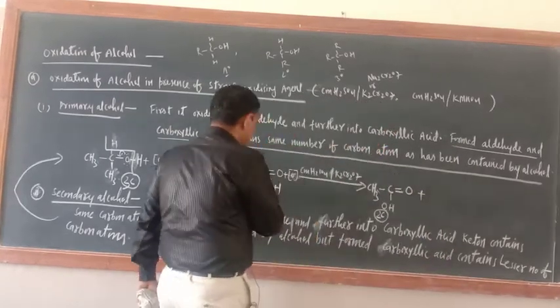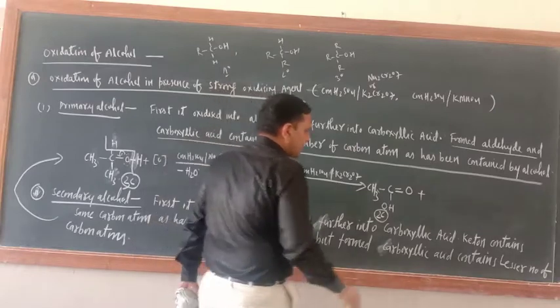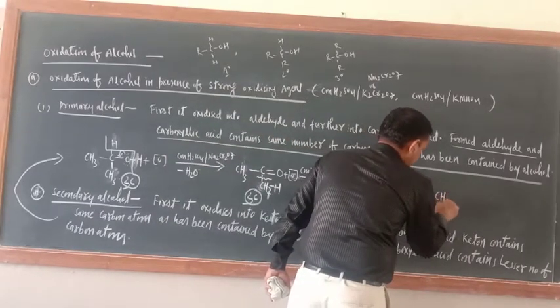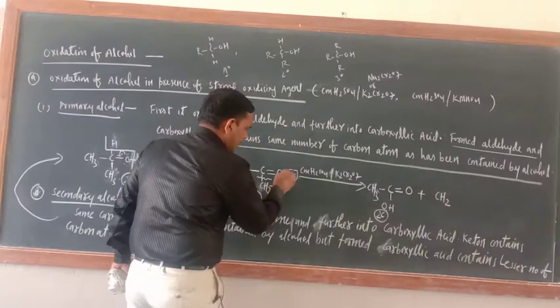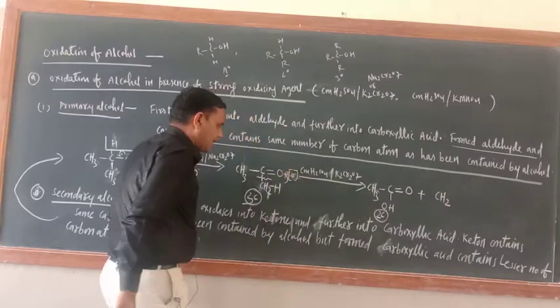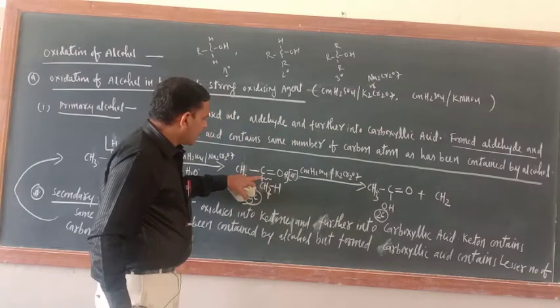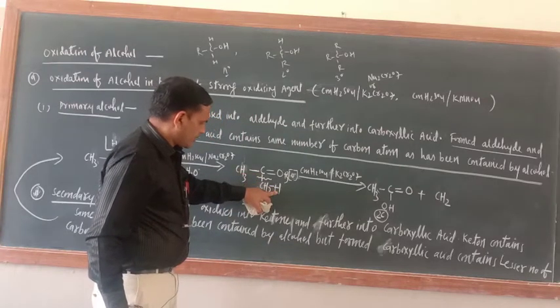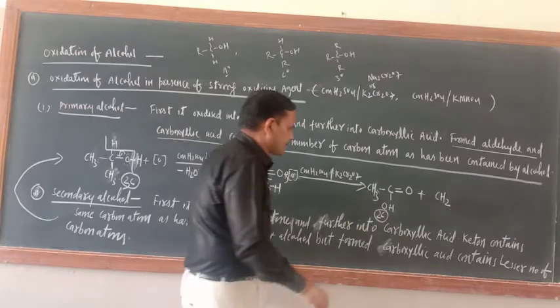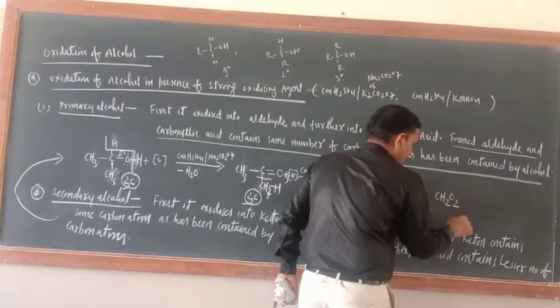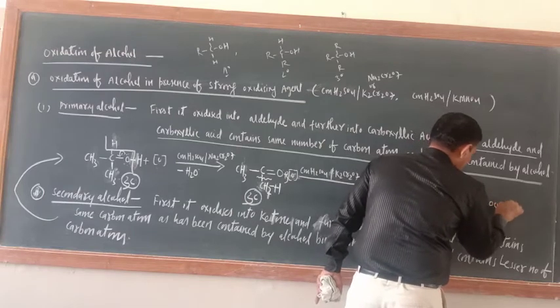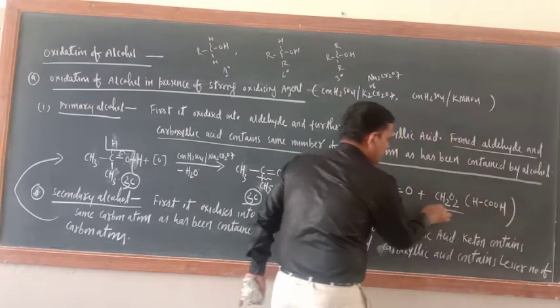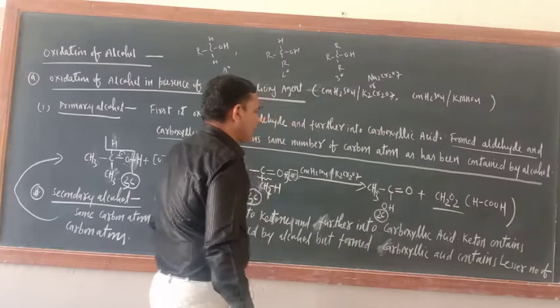Another group is this one, CH2, and O2. Now how many oxygen atoms? 3 oxygen atoms are required here. 1 for this H, OH, and 2 oxygen for this one, O2. So this can be written as HCOOH. Just count, CH2O2 means HCOOH.